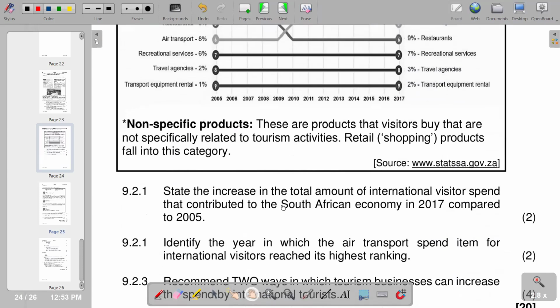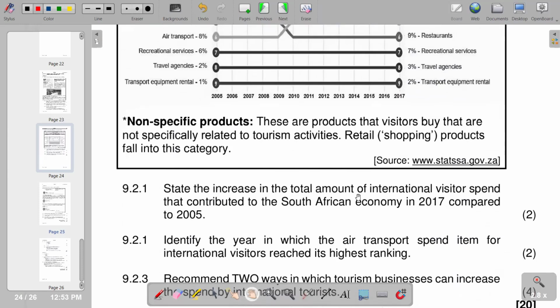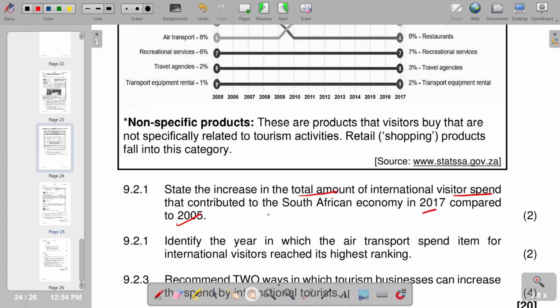So in terms of the first question, state the increase in the total amount international visitors spent that contributed to the South African economy in 2017 compared to 2005. So we are comparing 2017 and 2005. We check the increase. So we go to the information that we have.